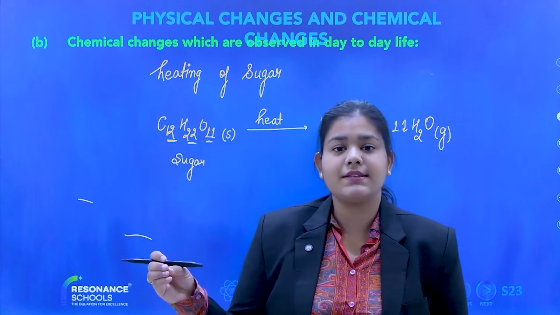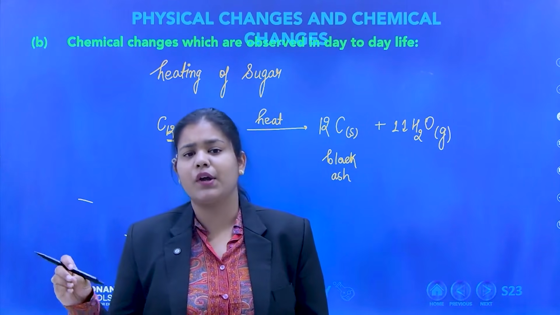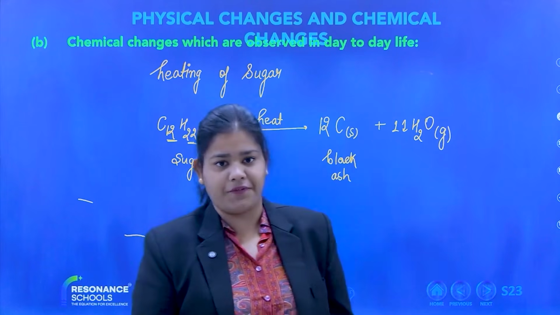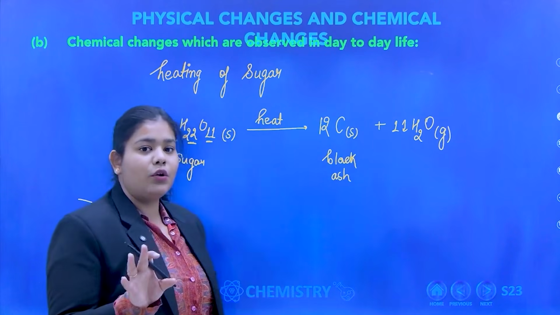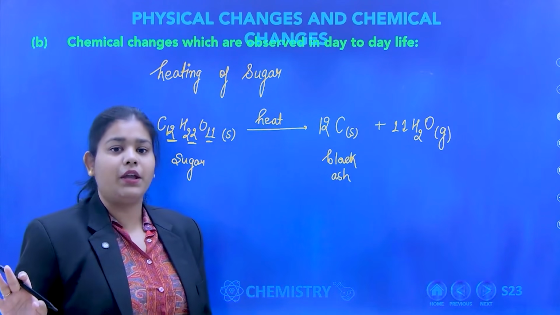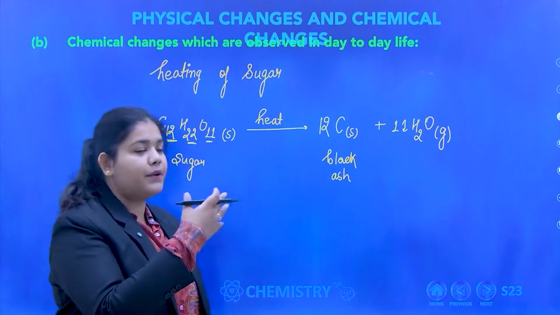I am not sure if it is 9th or 10th, but in one of the grades they will teach you the balancing of reactions. Right now you don't have to worry about balancing. No one is going to ask you this in your exams. I am only telling you this for the further concept.